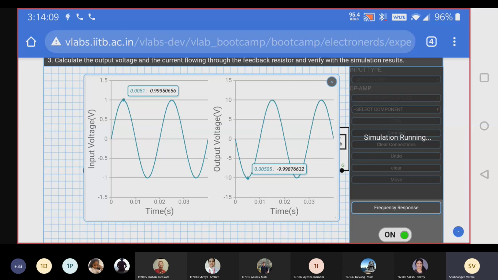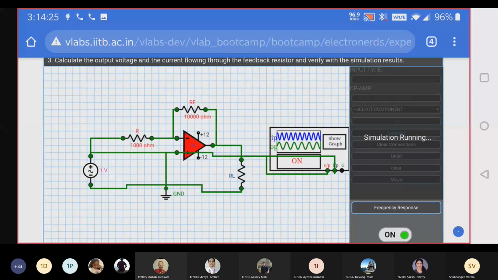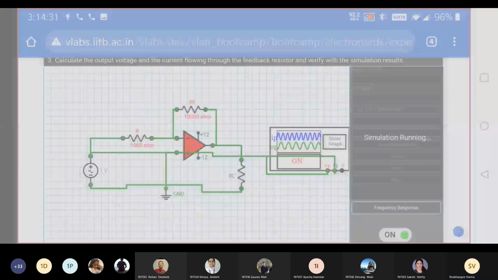Yes, ma'am. Okay. So students, you have to take a screenshot of your result and paste it into the chat box. Now I'm going to close the graph. I'm going to take another screenshot of this waveform and the circuit.